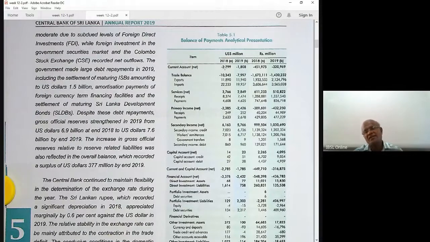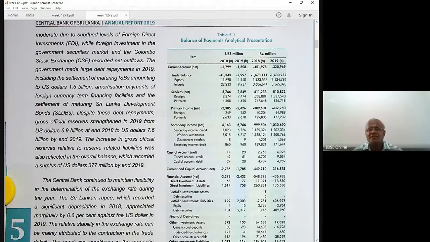Now we say there's an improvement in the current account. Why is that? There's a deficit of 2.7 billion, 2.8 billion. There's a deficit, but the deficit has decreased. So therefore we call it an improvement in the current account. Improvement 2.7 to 1.8. That's an improvement in the current account.